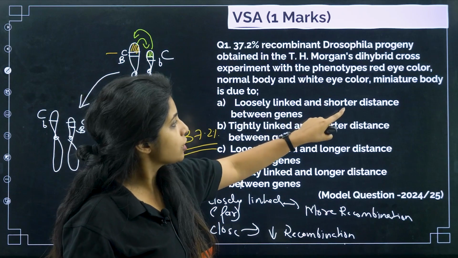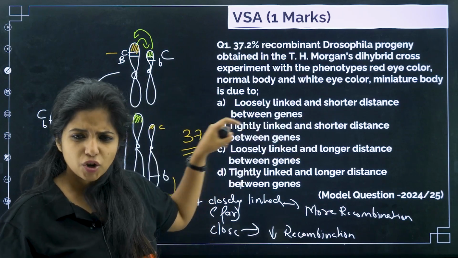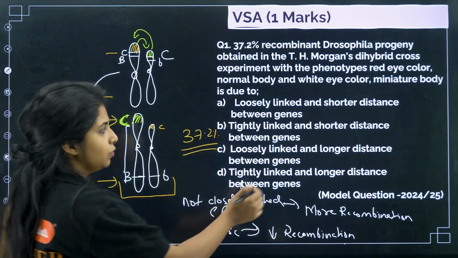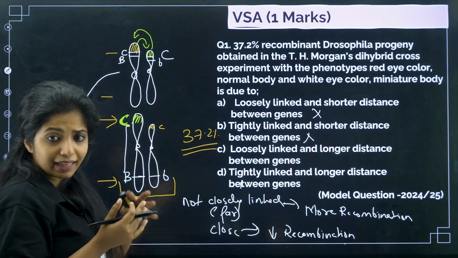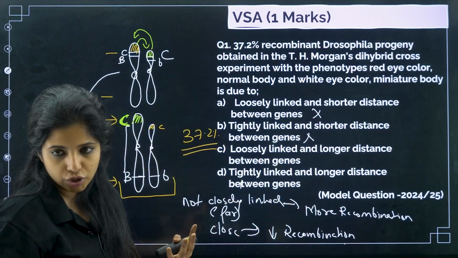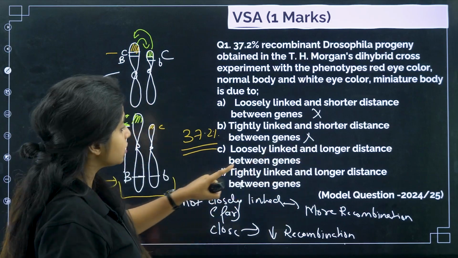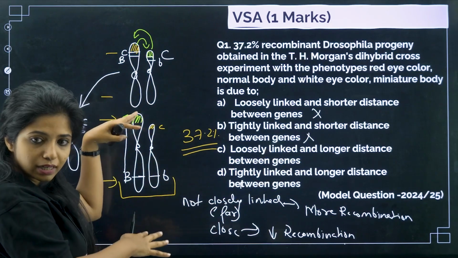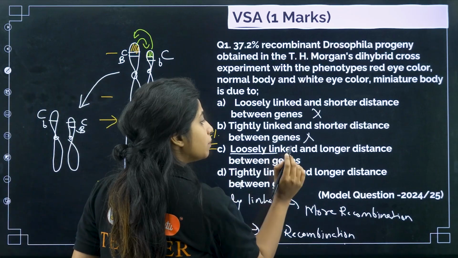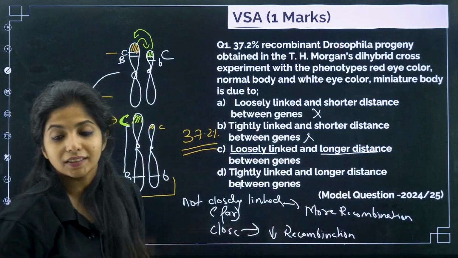Loosely linked and shorter distance between the genes. Is it shorter distance between the genes that recombination will happen? No. Tightly linked and shorter distance between the genes? No, children. If they are tightly linked, they won't be showing recombination. So loosely linked and longer distance between genes? Yes, they are loosely linked, as in they are not close to each other and they have longer distance. Every time it is loosely linked, that means they will be having longer distance as well.